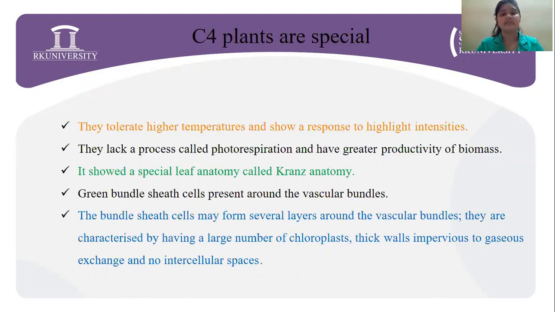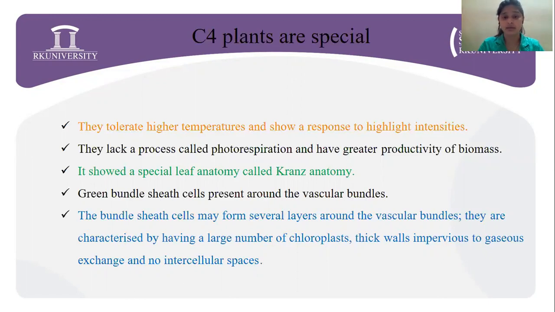Now, we know that in the environment, both oxygen and carbon dioxide are present. When the level of oxygen is more in the environment, photorespiration takes place because oxygen gets fixed. And when the level of carbon dioxide is more, then carbon dioxide fixation can take place via the C3 and C4 cycle, right? Apart from that, these C4 plants show a special leaf anatomy, which is called the Kranz anatomy. Now, what is this Kranz anatomy?